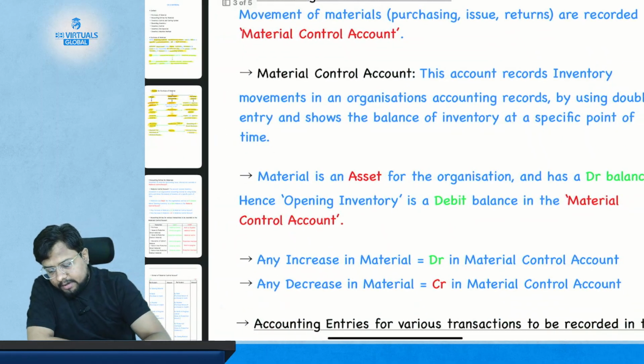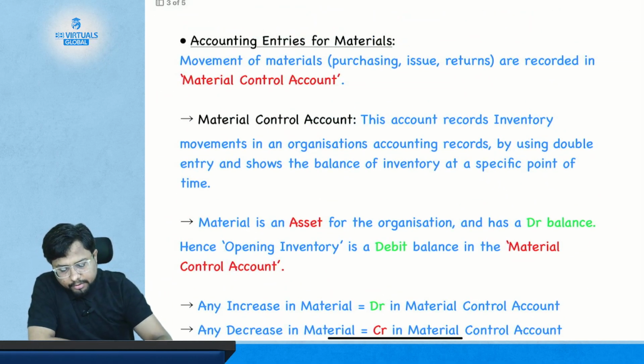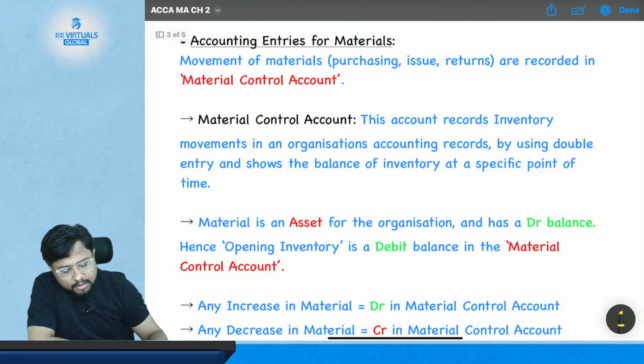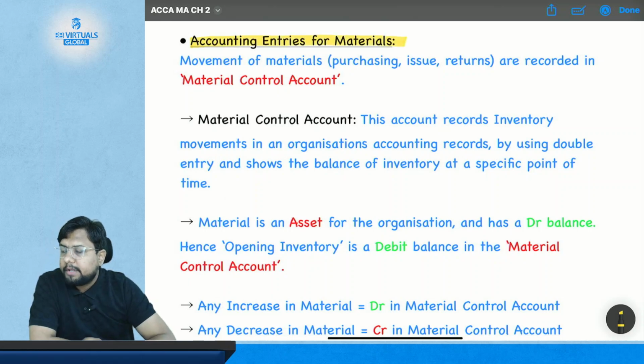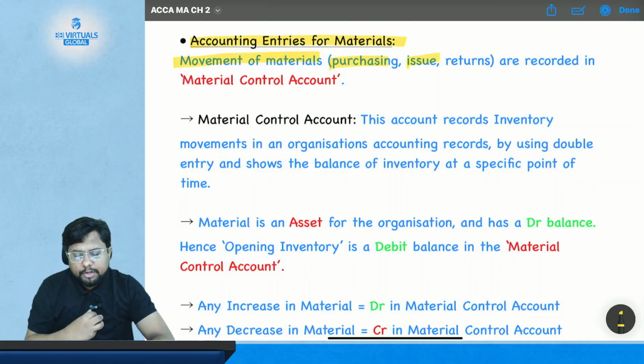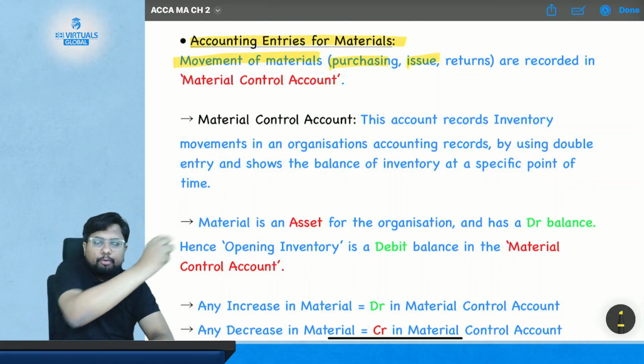So here are the notes for the accounting entry of material and the material control account. What are the accounting entries for material? Movements of material, that is purchasing, where you are getting the material. Issue, where you are issuing the material to the production unit.